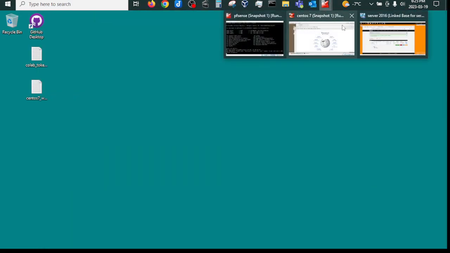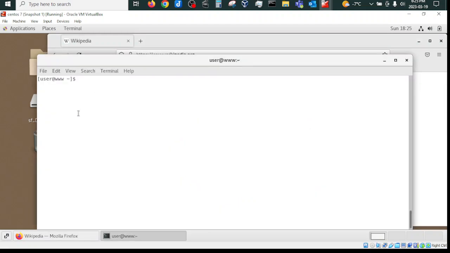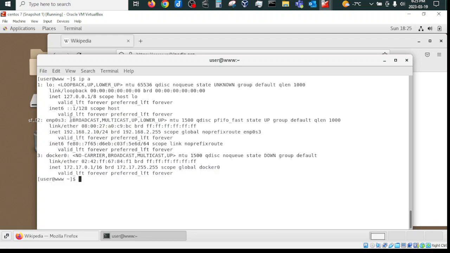For this reason, I have created a CentOS server. This is the one. It has access to internet, as you could see. It is in the DMZ. So if I check the IP address here, IP A, here it is. The IP address will be 192.168.2.10. It's a different network. The other one was .1.